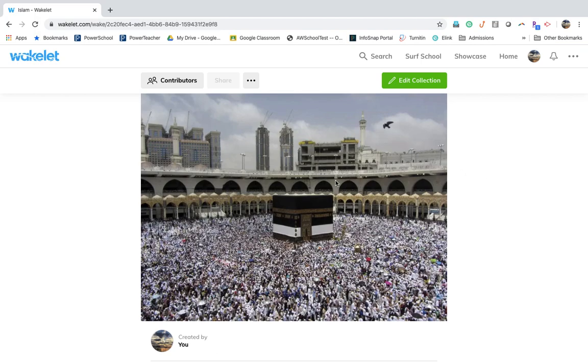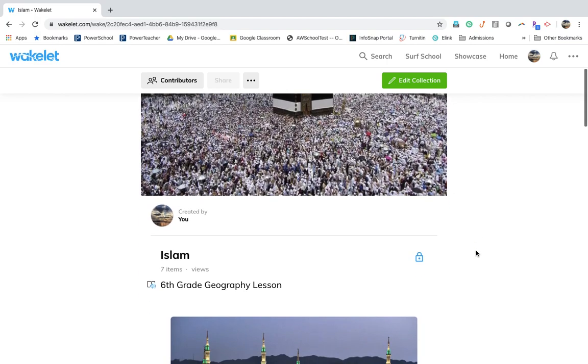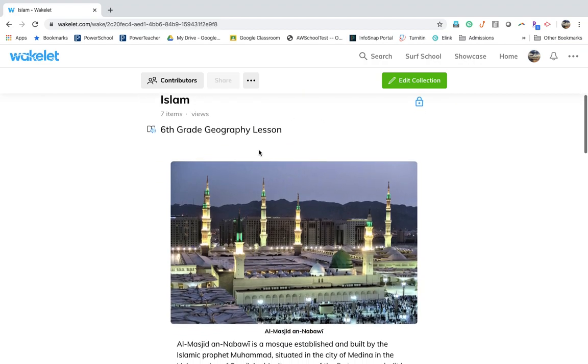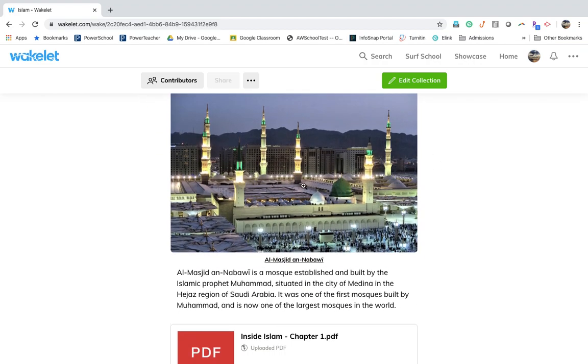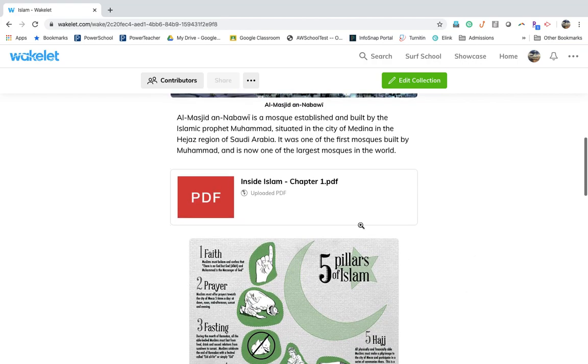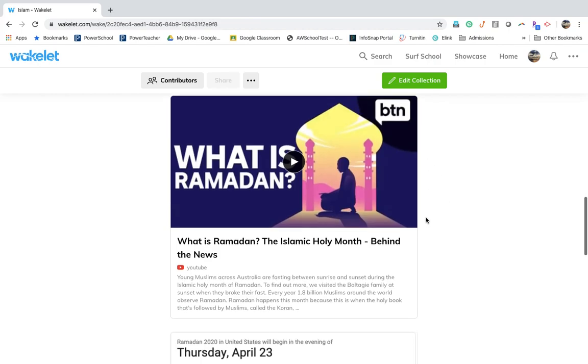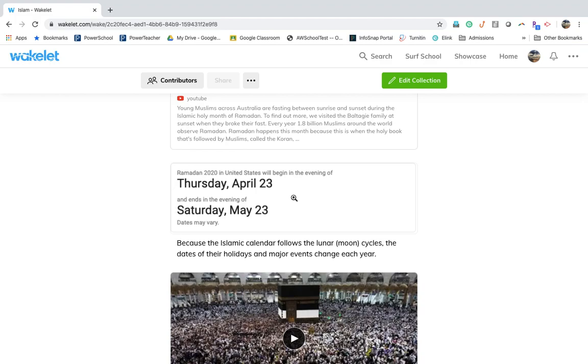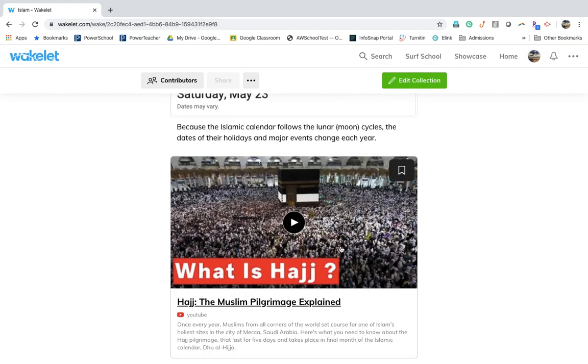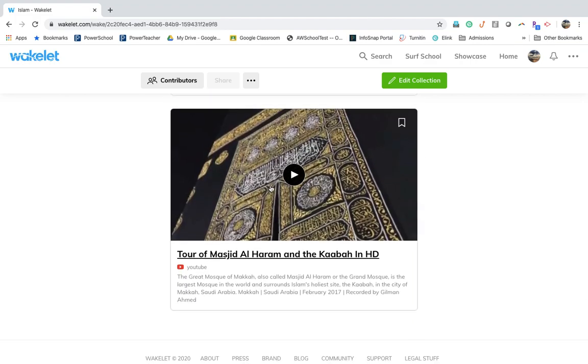So you'll see here I have a picture of the Kaaba. You should know that from our lesson yesterday. You can see the title, you can see the lesson, you can see another picture of a mosque, which I'll talk about in a second. You can also see a PDF, and then you have a bunch of other sources. There's a graphic of the 5 pillars of Islam, an interesting video about Ramadan, the date of Ramadan, a video about the Hajj, and then an actual tour of the Kaaba and then the most famous mosque in Islam.